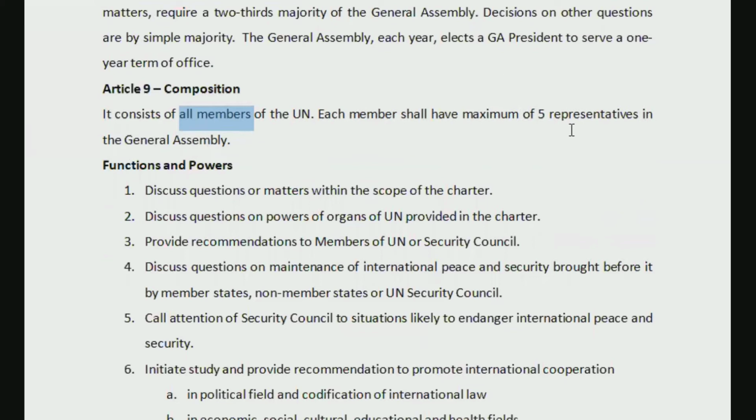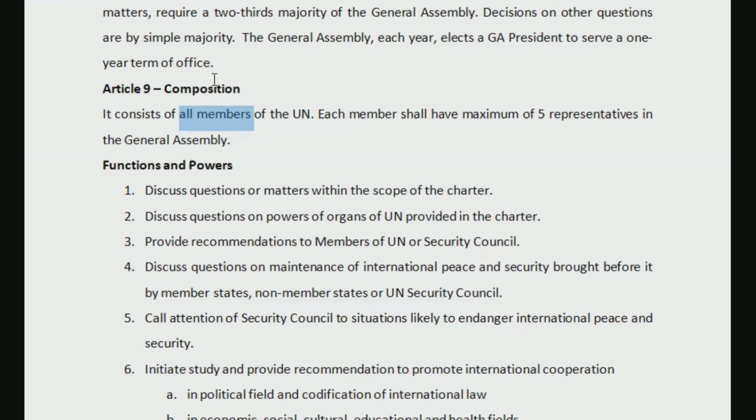One country may have a maximum of 5 people from their country to represent it. So you can remember that all members of the UN, that is 193 countries as on date, are members of the General Assembly, and they can have a maximum of 5 representatives each. Article 9 is very important, which provides for composition.